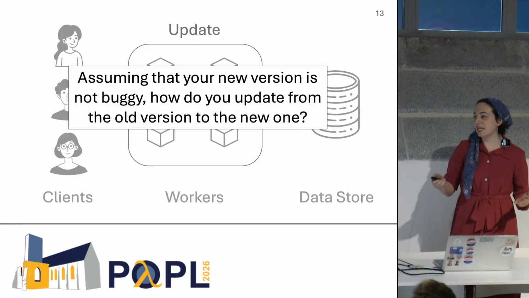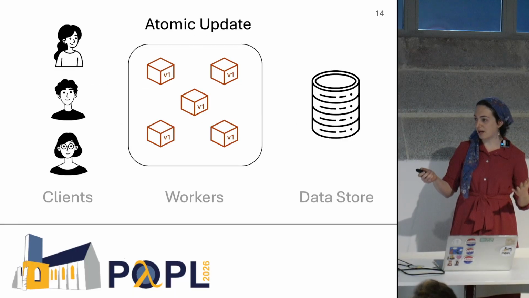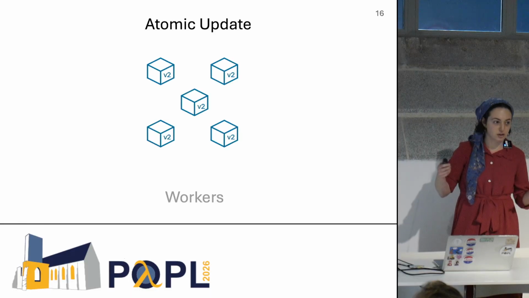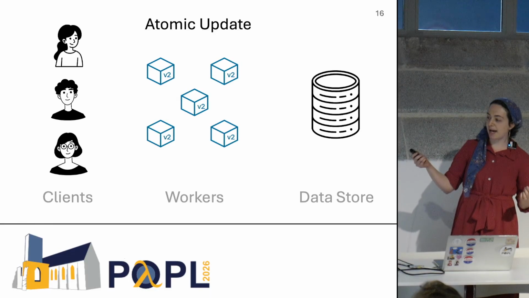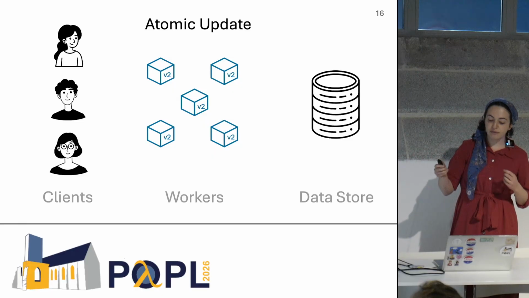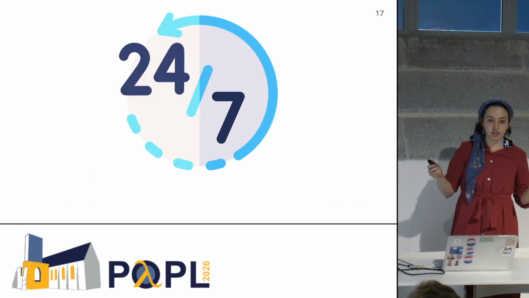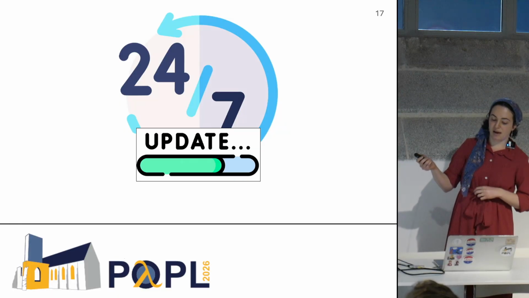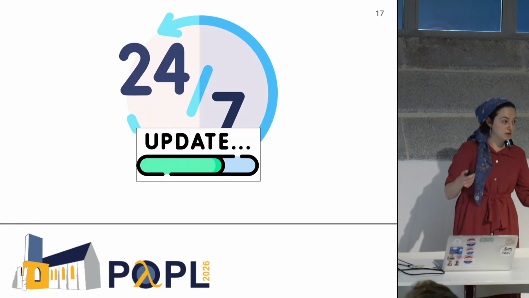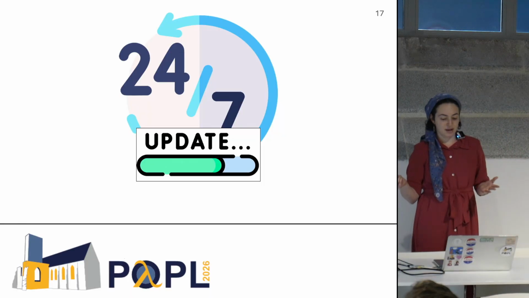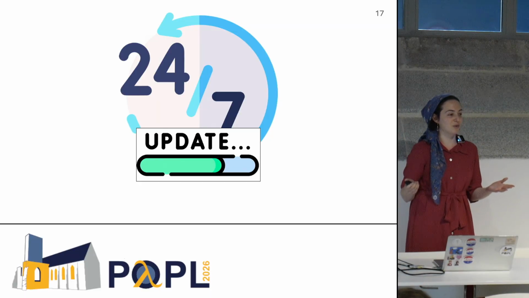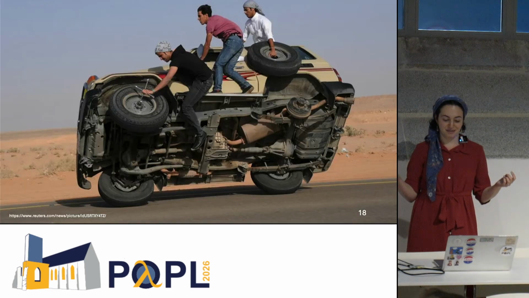OK, so a very easy way to do this is what we call an atomic update. You'll just shut your whole system down. You update all of your workers together atomically, and then you bring everyone back up. But if you have an online service that can't be shut down, then updates become not simple. And these are live updates. You're updating your system while it's still running. Now, how can you possibly do that? It sounds like changing the tire of a car while you're still driving.